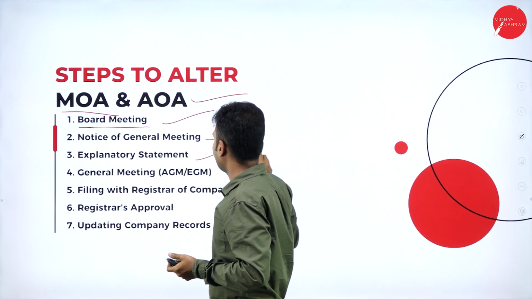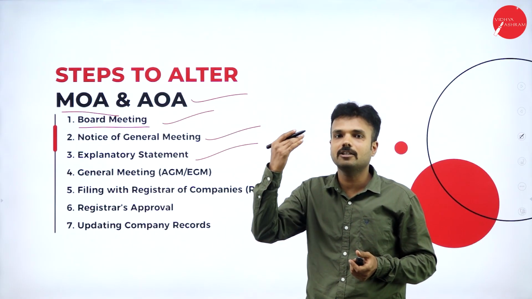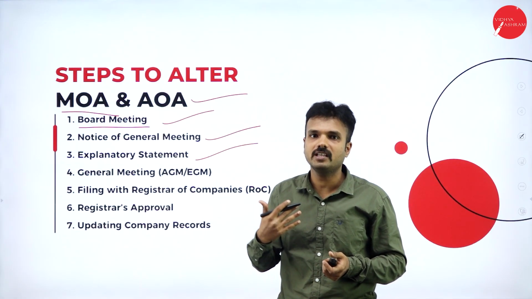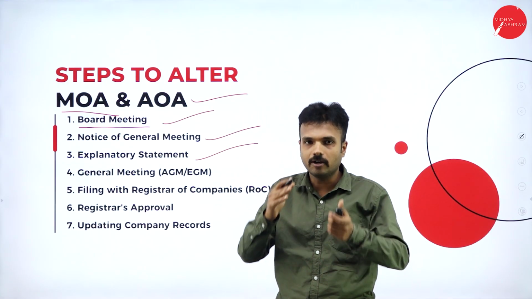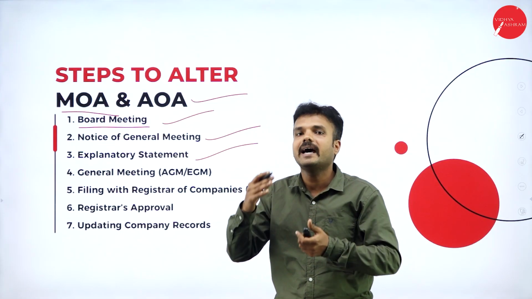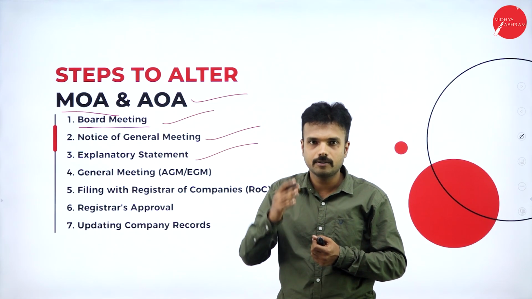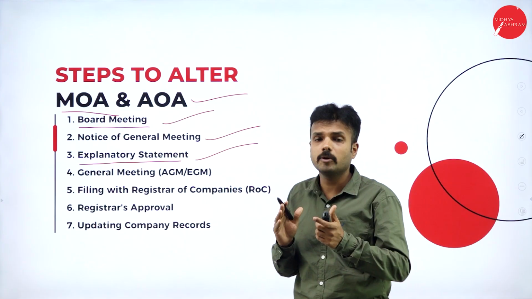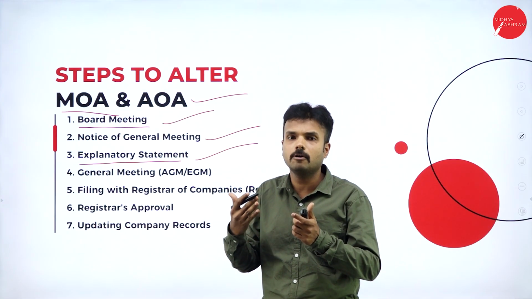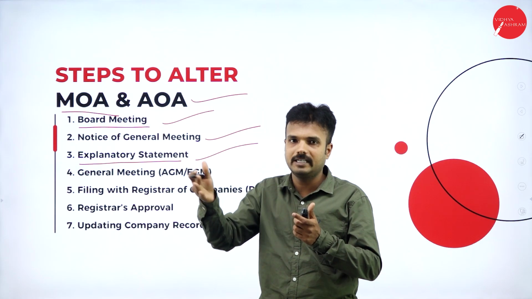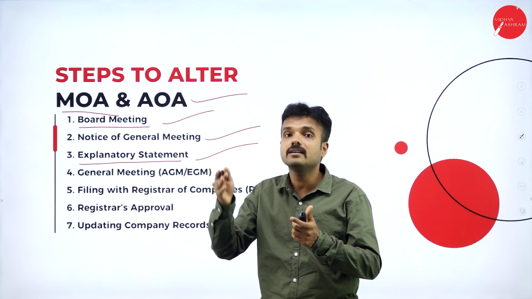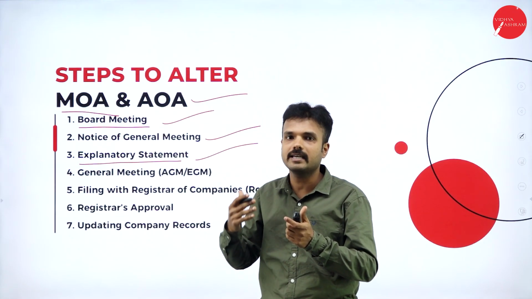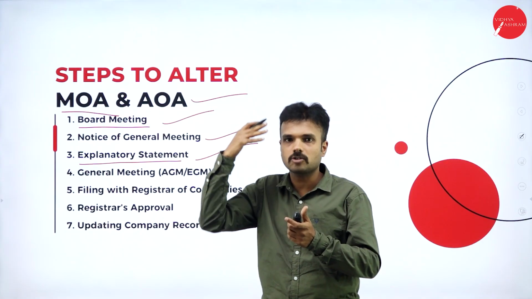The notice includes an explanatory statement. What is an explanatory statement? To grab the attention of the shareholder, to have a huge investment in my organization, I need to declare 10%. Also, to retain a shareholder for a longer period of time, I need to declare 10% dividend. That is the explanatory statement. It explains what exactly the problem is. The problem is that only 5% dividend is being declared by the organization, but the shareholders are not satisfied with 5%. I need to increase the dividend to retain the shareholders and also to attract more shareholders to invest in my company.